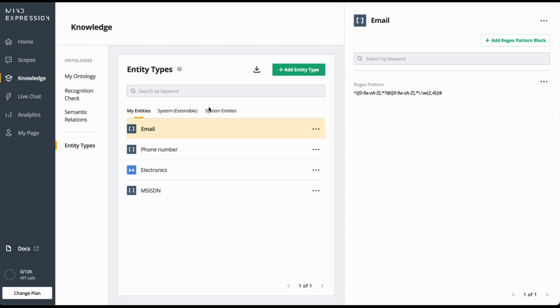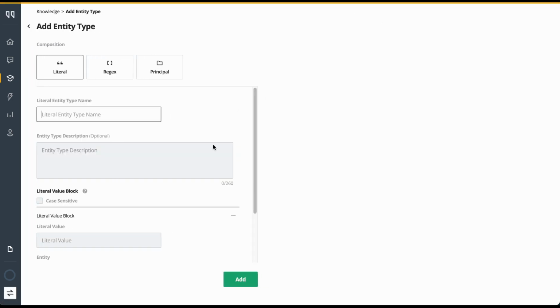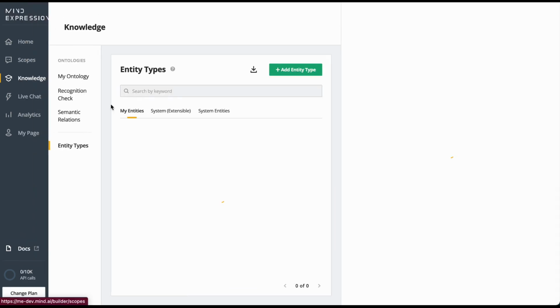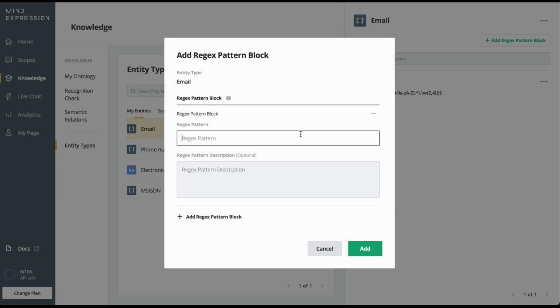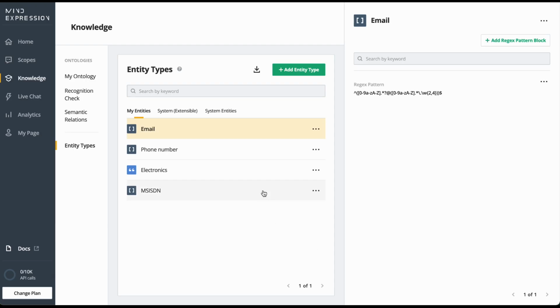My Entities tab contains all of the entities created by the users. They can create, edit, and delete entities here.